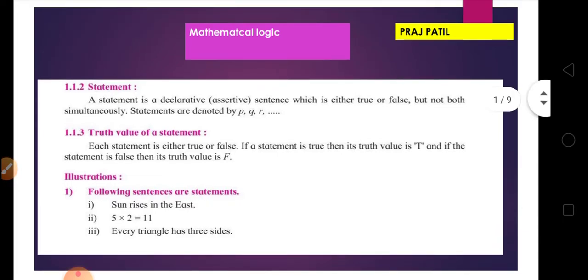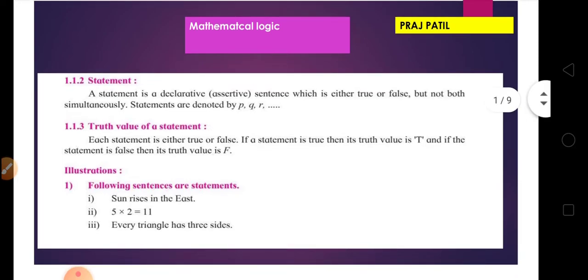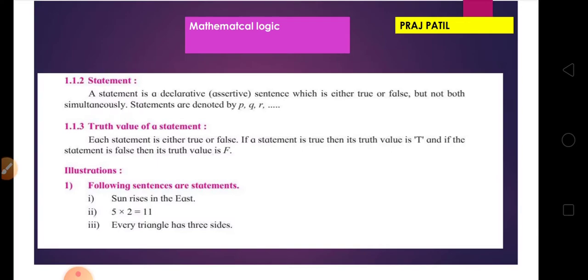If we take one example, Rahul is a good boy. Friends, ask your mind, Rahul is a good boy, is it true or false? We don't know who is Rahul, so our mind does not give us a perfect answer whether it is true or false. For some people it is true, for some people it is false. It means this sentence is not a statement.